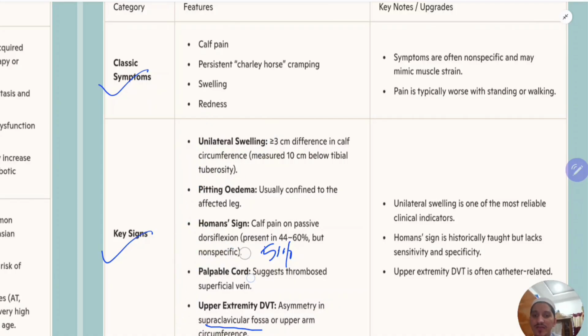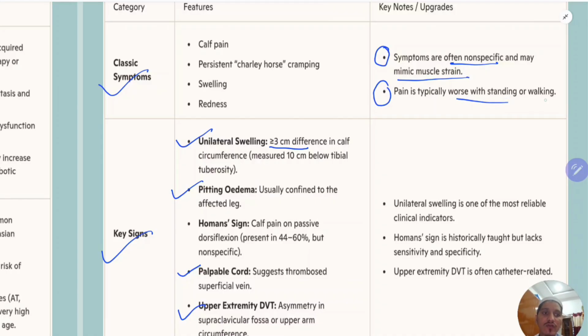Signs you just remember: unilateral swelling, how much, this much; edema; palpable cord; and this is about the upper extremity. Now you will go in depth. Symptoms are often non-specific and may mimic a muscle strain, muscle cramp, just muscle pain. The patient may have pain that is typically worse with standing or walking, and this is a persistent pain.